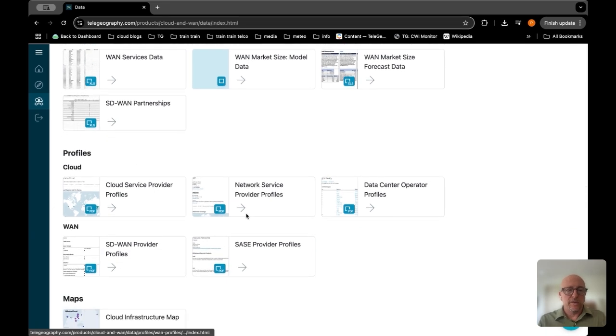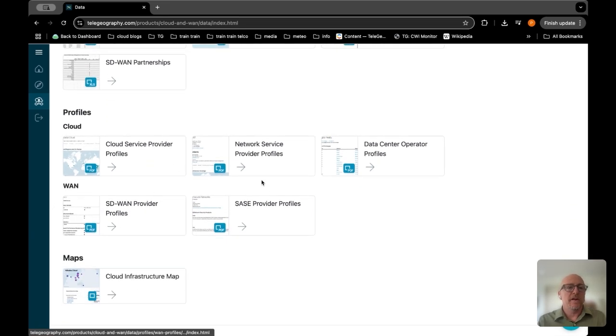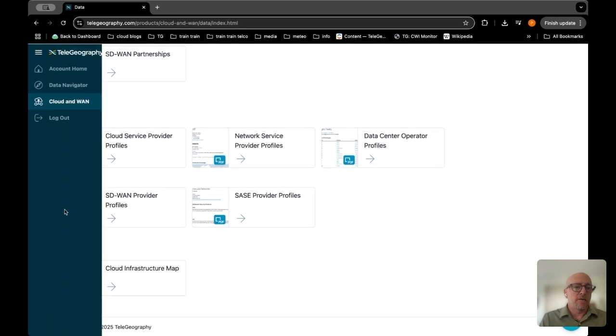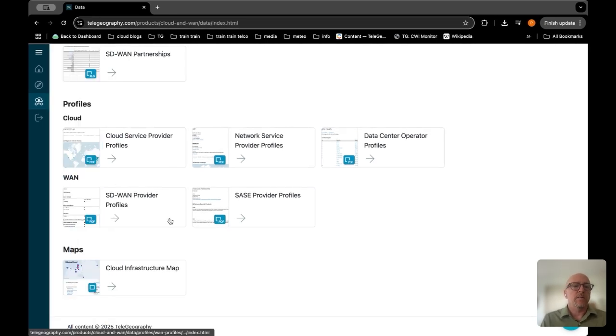For the profiles, we profile all the major providers of the cloud and WAN services. So we have the cloud service providers, network service providers, so the carriers, and the data center operator profiles. So these are all data center operators that offer some type of cloud service or access to cloud services. And then for the WAN side, we have the SD-WAN provider profiles, as well as the SASE provider profiles.